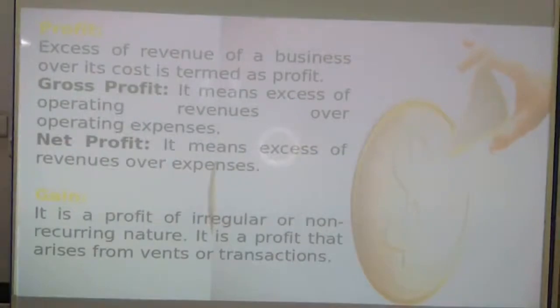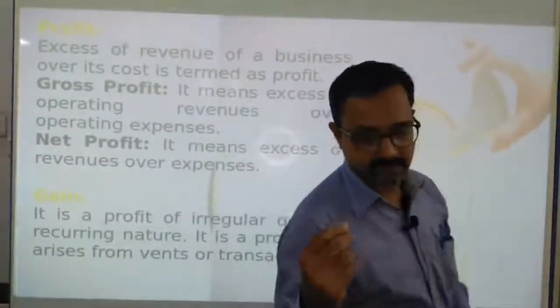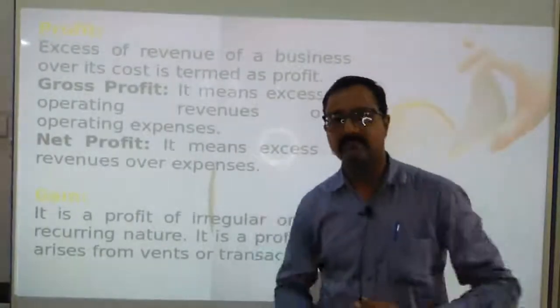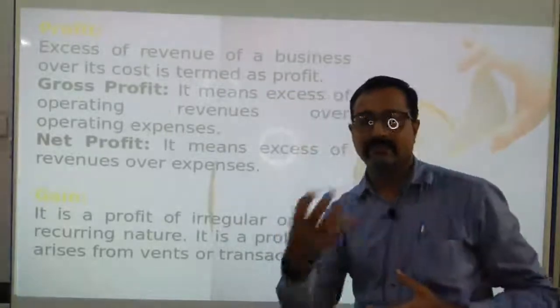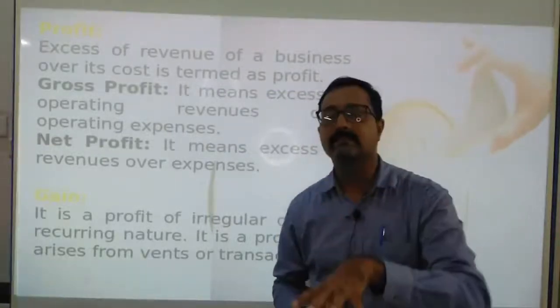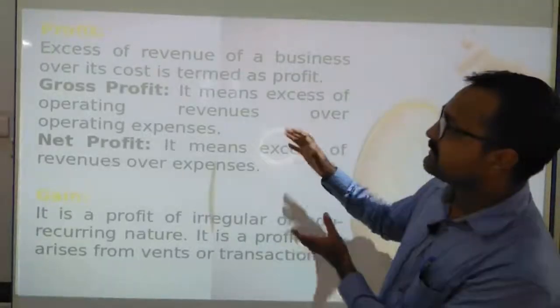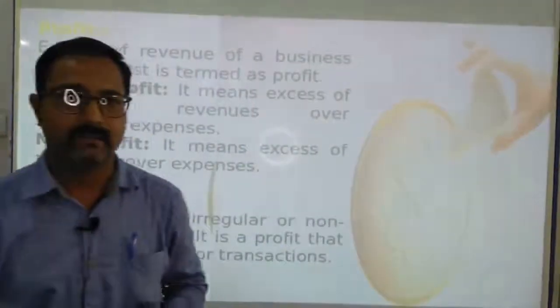Why do we do any kind of business? That is a very unique question. Definitely we do any kind of business or activity to earn money, to get some profit. Basically in business we get some profit. So here we are going to discuss profit. What is the common meaning of profit?